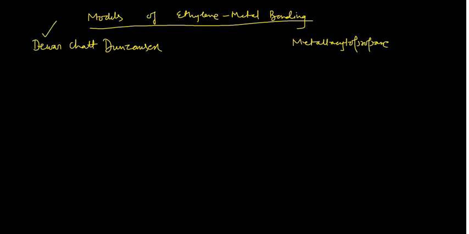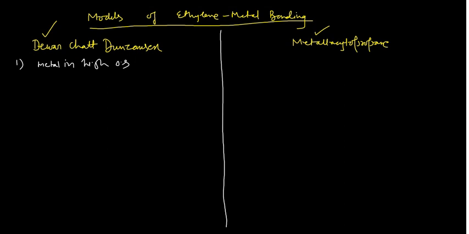However, the metallacyclopropane model is also there in various complexes. So when we apply the different kinds of models to understand the bonding, there is a clear-cut way to understand these things. When we are going for the Dewar-Chatt model, it is applicable when your metal is in a high oxidation state. Whenever your metal is in a high oxidation state, you will apply this particular model.